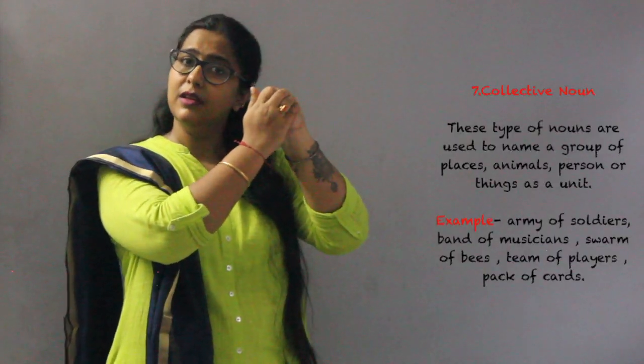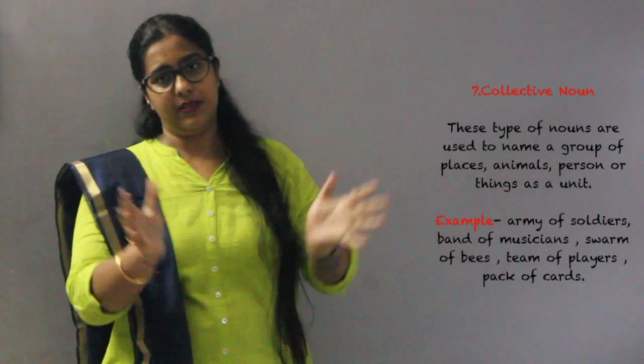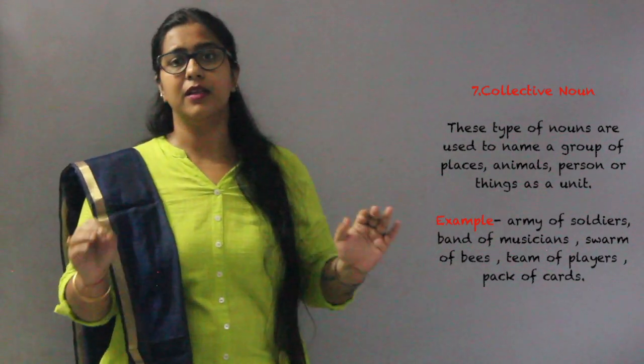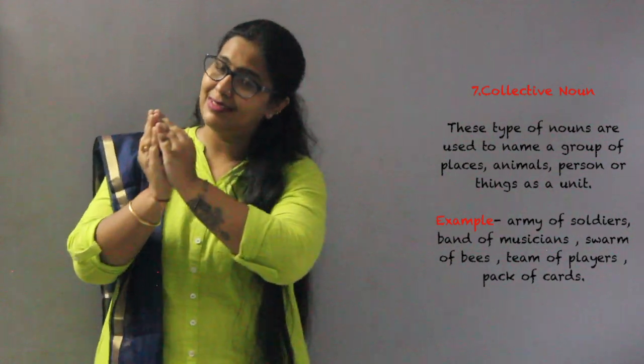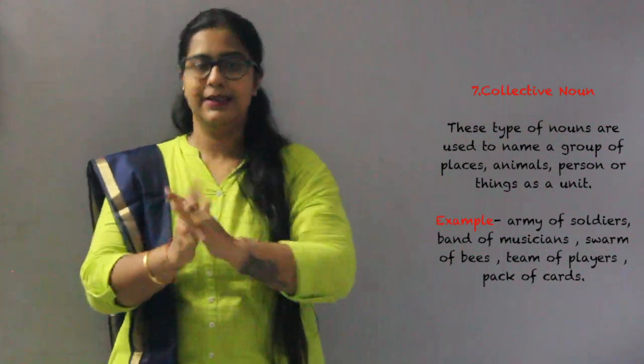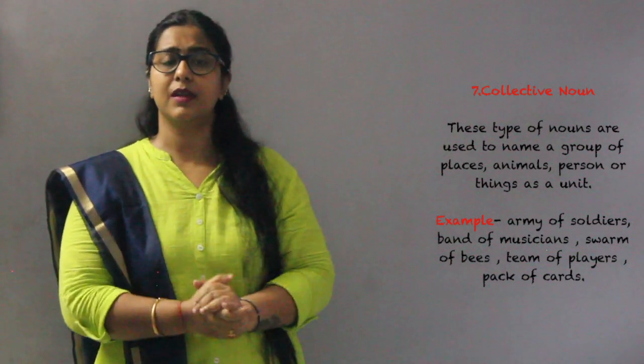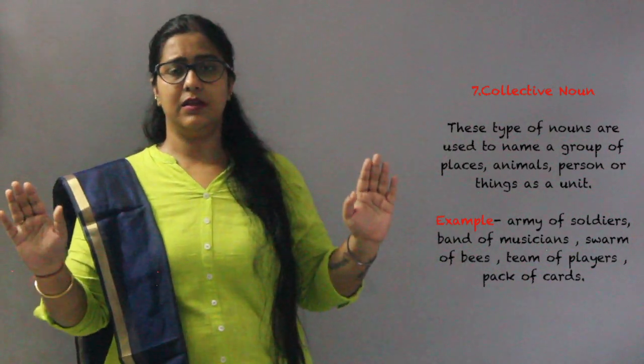Now moving on to the collective nouns. Collective, the name suggests that it is a collection of nouns. Now collective nouns are used to name a group of places, animals, person or things as a unit. Means we are naming a group.